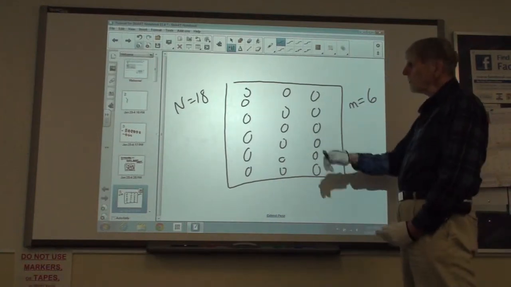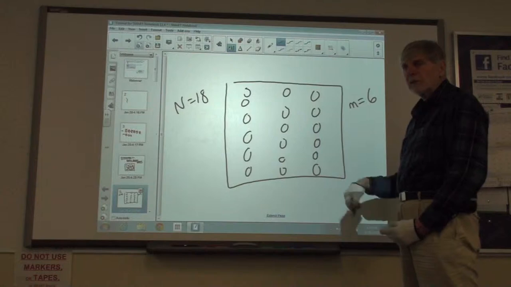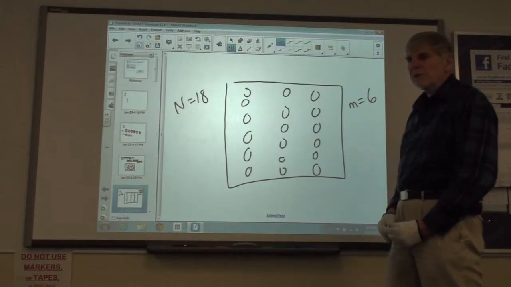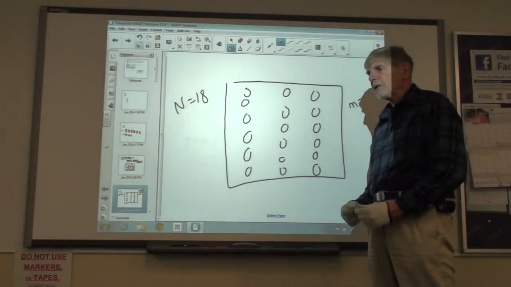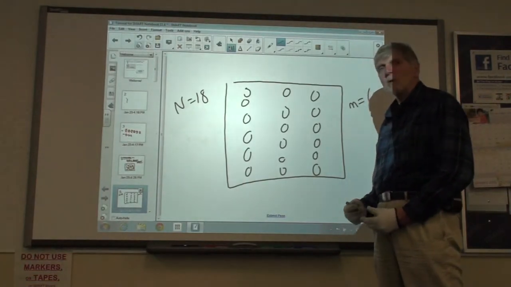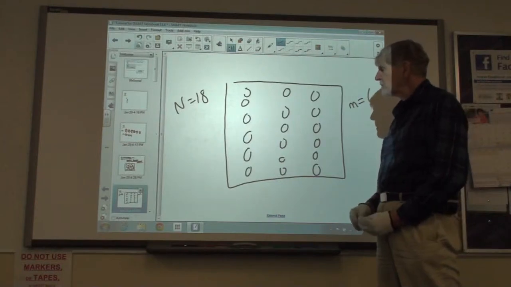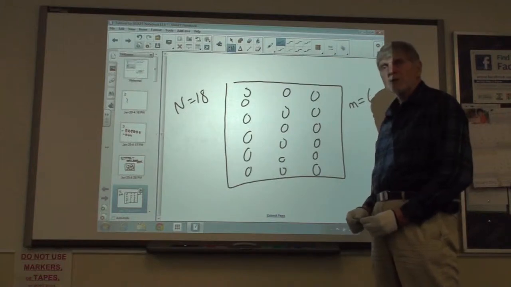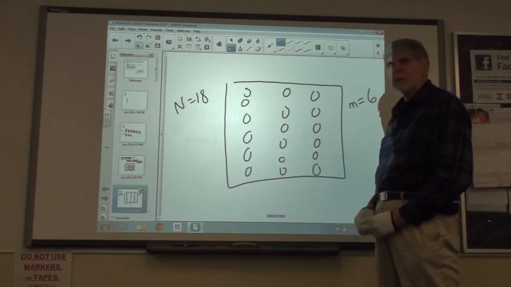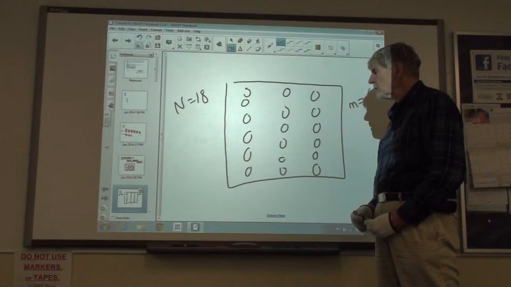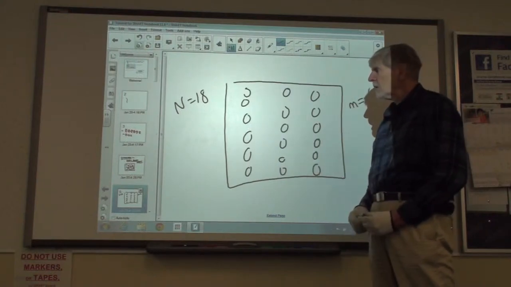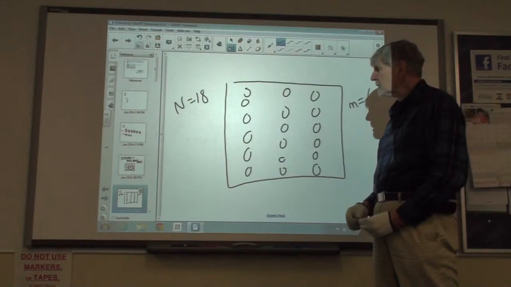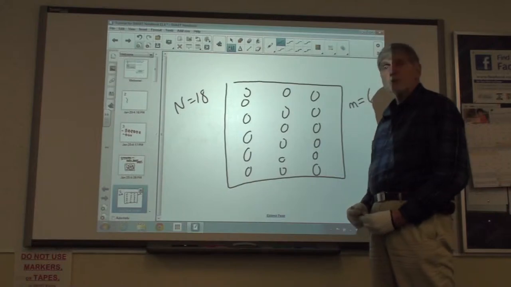If we put all of the names of all 18 into a hat and shuffle them up and pull out 6, then, except for small nuances like some names being different sizes, every single member of the class had the same probability of being chosen to be in our sample of 6. That probability is easily found. If there are 18 students, that's the total number of cases, and 6 would be favorable. So the probability of any single student being chosen is 1/3, and therefore it qualifies to be a random sample.